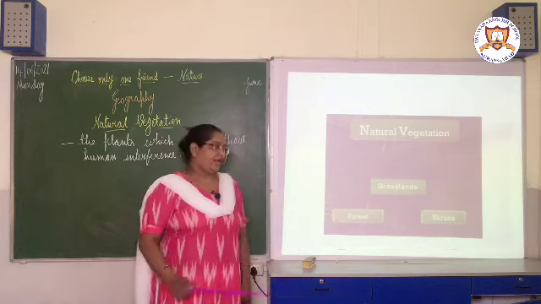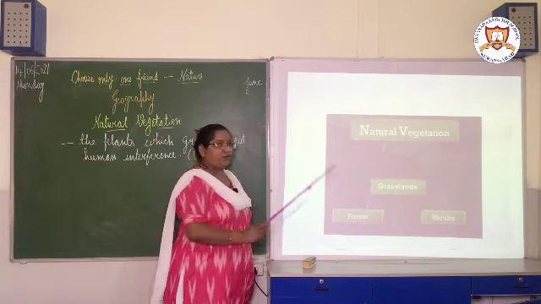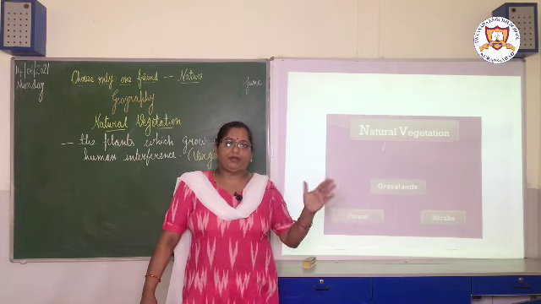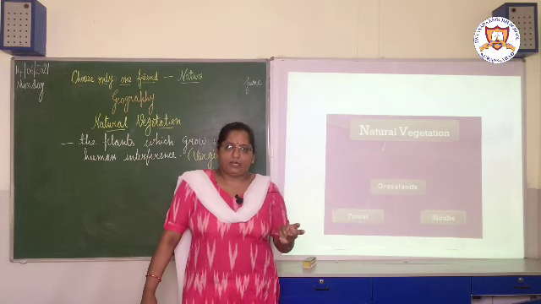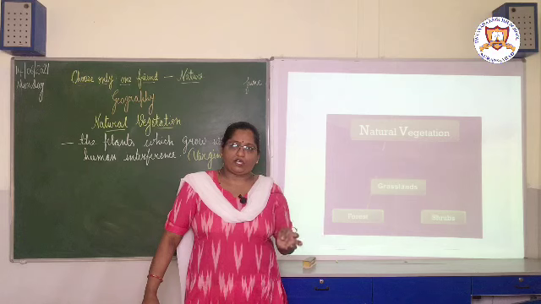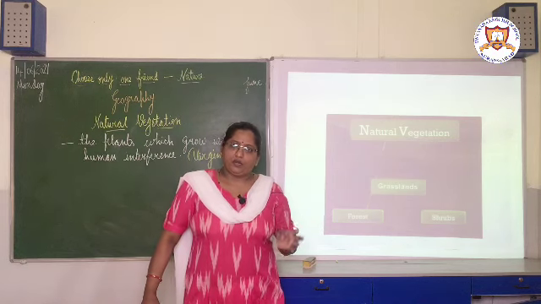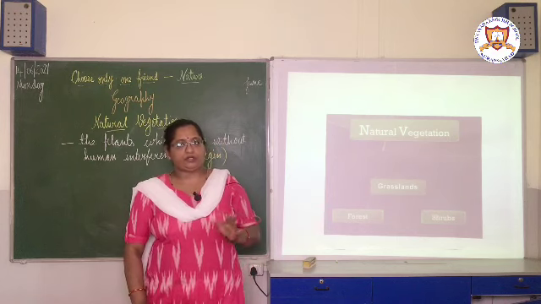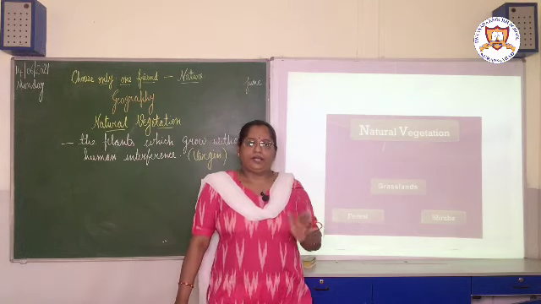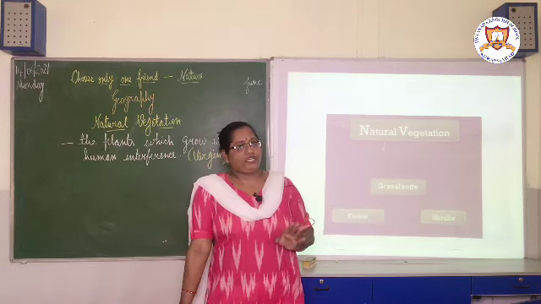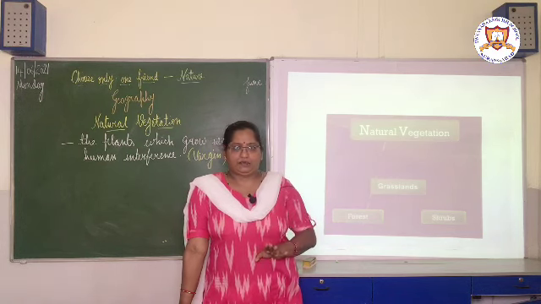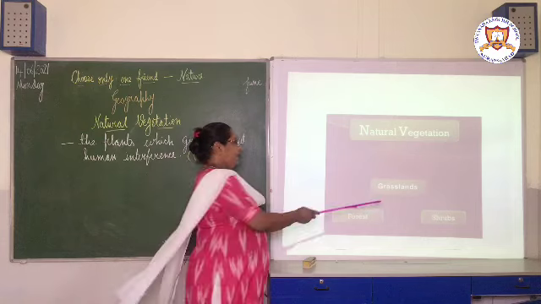This forest has again been categorized into 6 types: tropical evergreen forest, temperate evergreen forest, tropical deciduous forest, temperate deciduous forest, which we are going to see one by one, then Mediterranean vegetation and coniferous forest. So it has been subdivided into 6 types. Now talking about the grasslands.